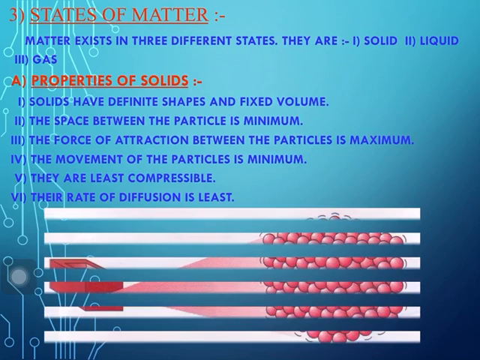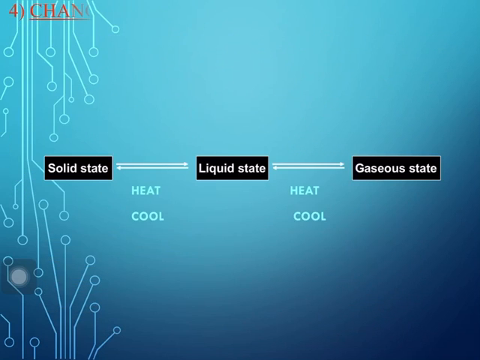When we heat a solid, it will convert to liquid. When we heat a liquid, it will convert to gas. When we cool a gas, it will come back to liquid, and when we cool a liquid, it will come back to solid. So this is the change of state, how it is converted. This is another picture, you can see how they are converted.